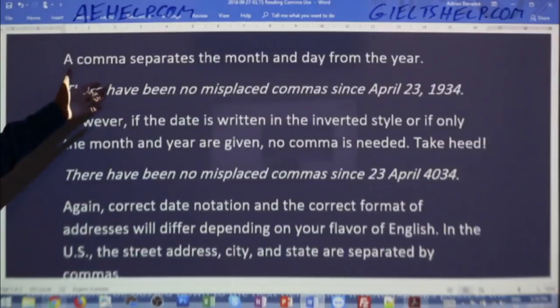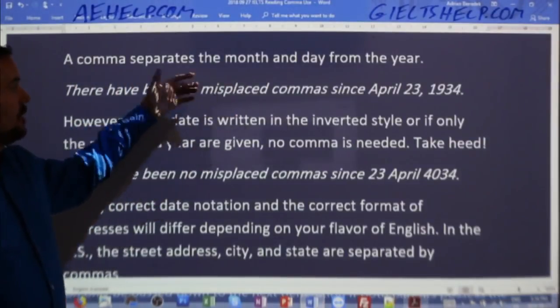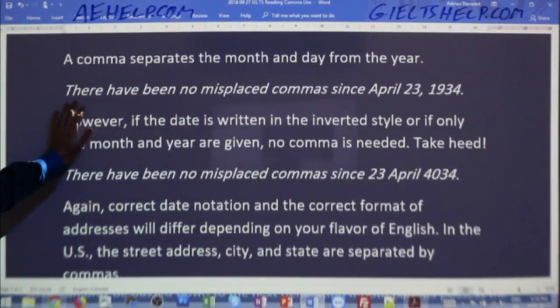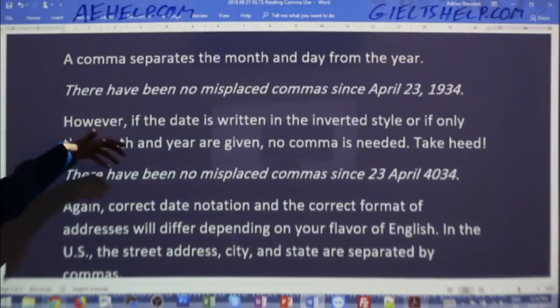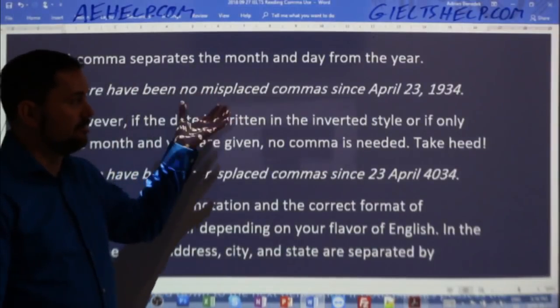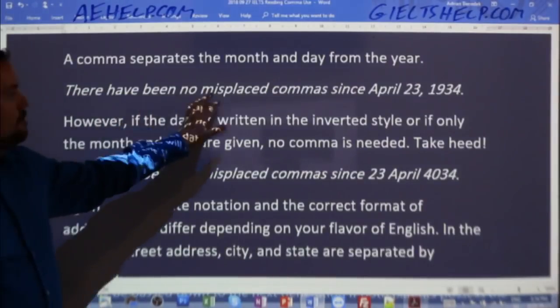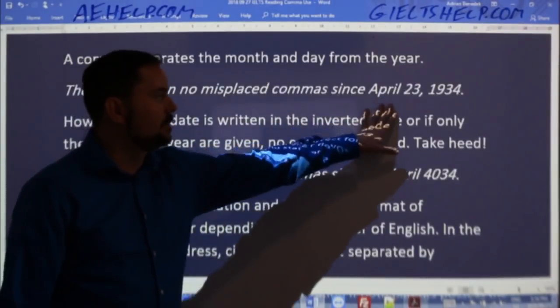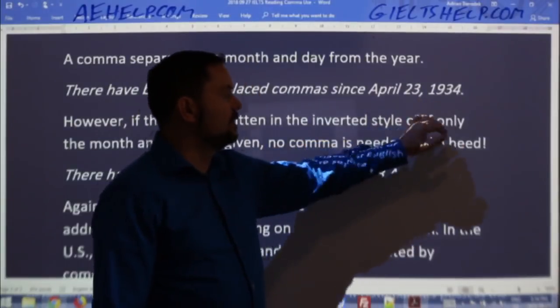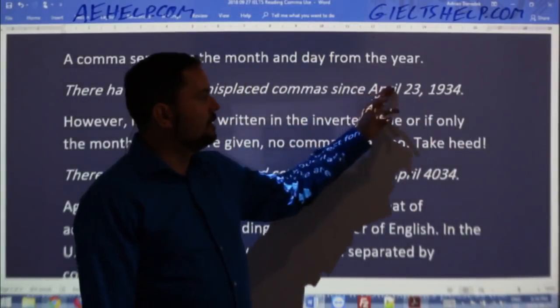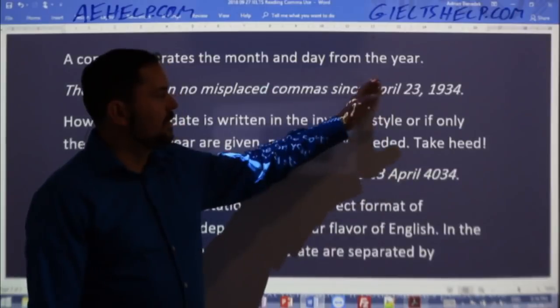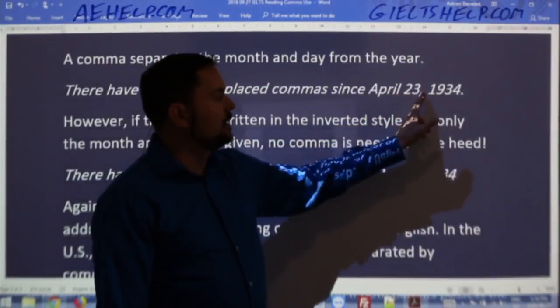Commas separate months from the year, or days from the year. Here's a very classic example. This is a fairly simple one. You just need to kind of remember the format, okay? So the example is, there have been no misplaced commas since April 23rd, 1934. So here we have month, day, year. When you have month, day, year, then you use a comma.